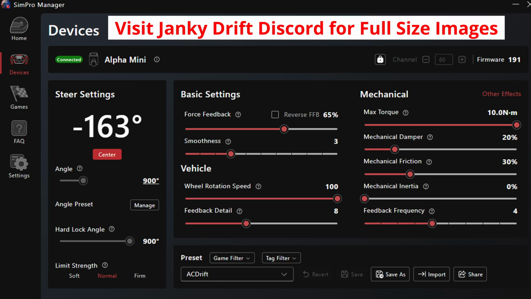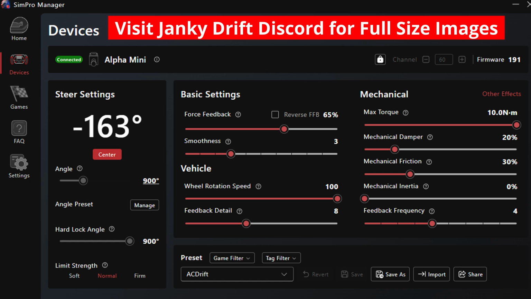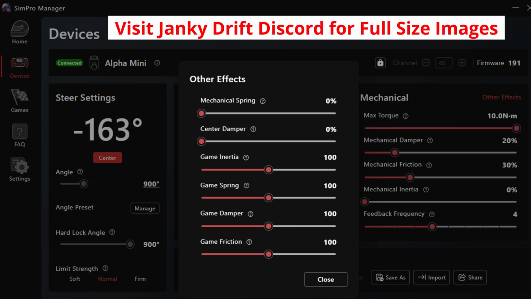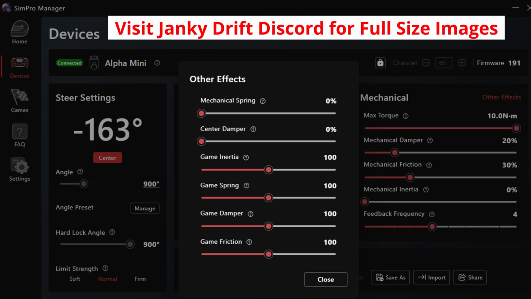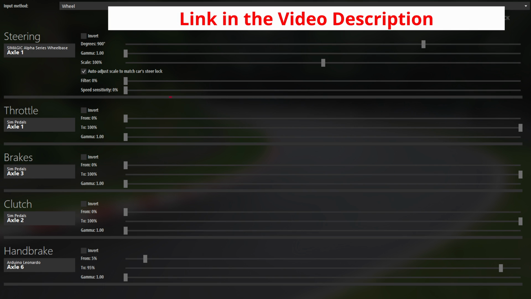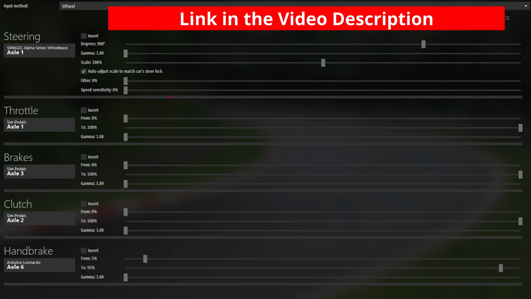Hopefully all my explanations make sense. I'll flash all the setting screens one last time in case you want to pause. And this has been by far the best setup that I have found with my Alpha Mini, honed over a full year and 100+ hours running this wheelbase at this point. And I used this non-stop last year, swapping back and forth between sim and real life events.